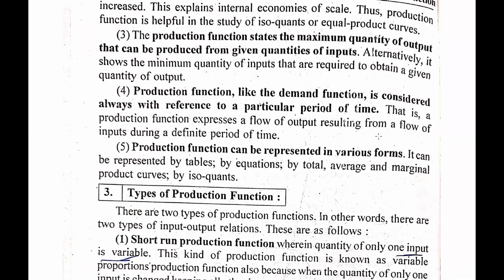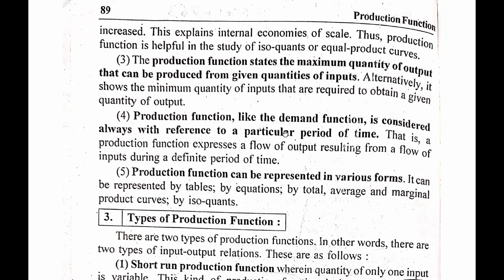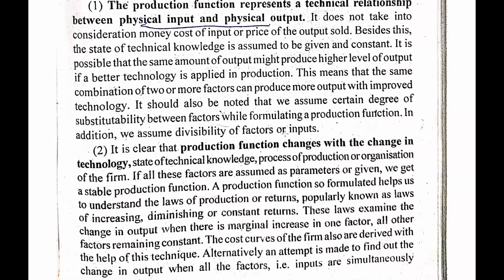So guys, it is always a consideration of timing, because a production function expresses a flow of output resulting from a flow of inputs during a defined period of time. And guys, the fifth point is that a production function can be represented in various forms. It can be represented by tables, by equations, by total, average and marginal product curves, and by isoquants. So guys, here we have seen the characteristics of production functions.